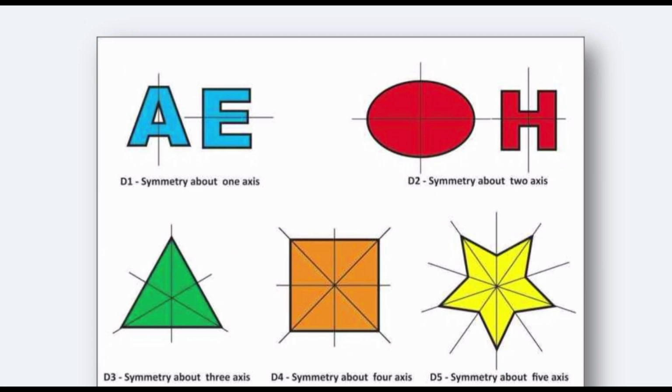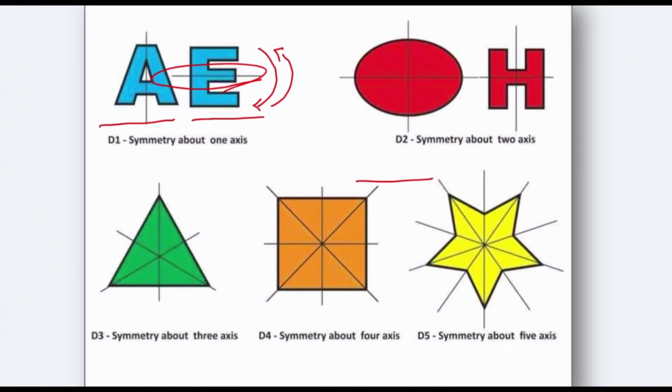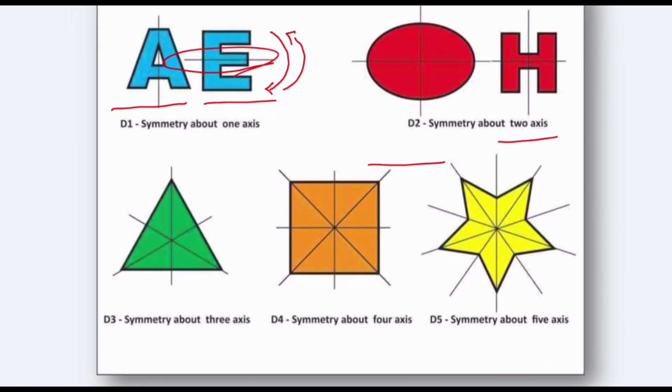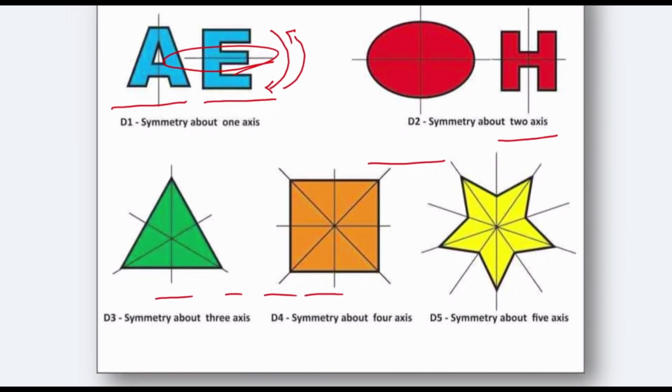So at this point, I have one line that shows me the symmetry itself. At this point, I have another line. As you can see over here, I can draw the line, and if I fold this half over the other, they are going to fit perfectly. Like this one, it also has symmetry, and so do other kinds of shapes.